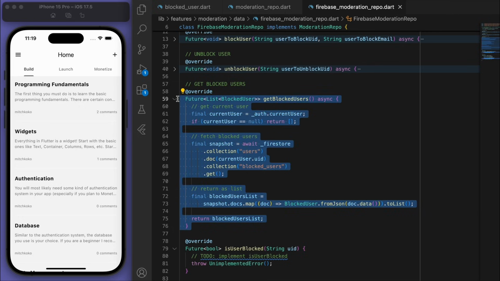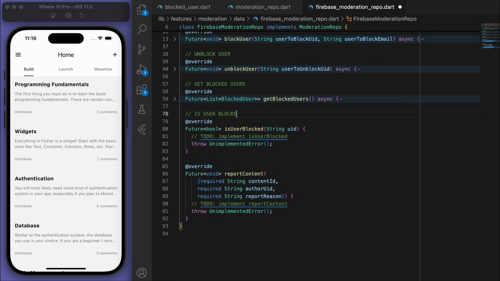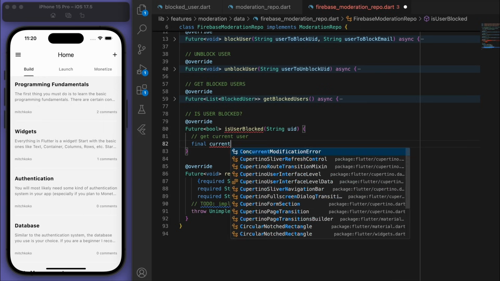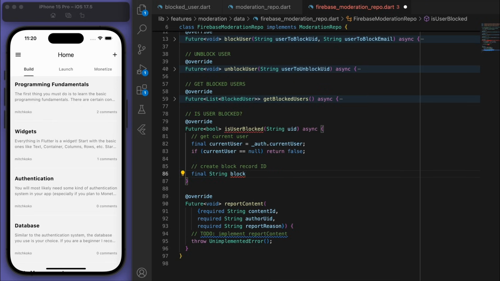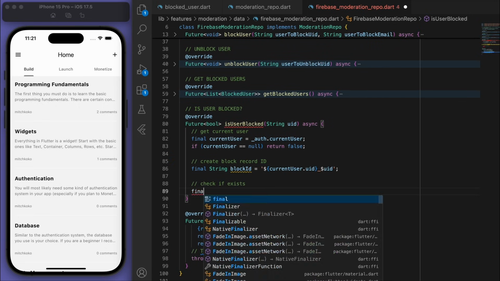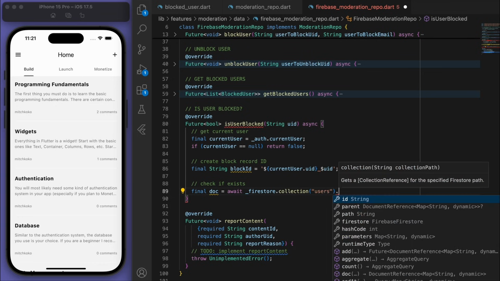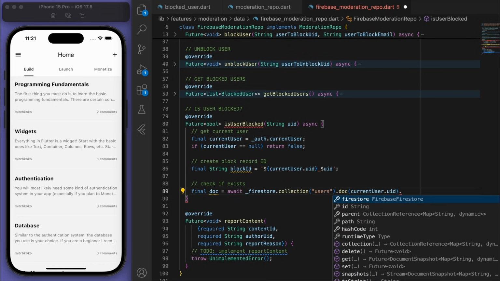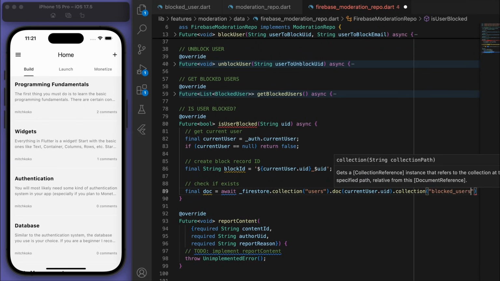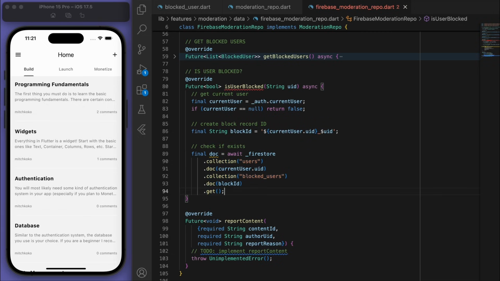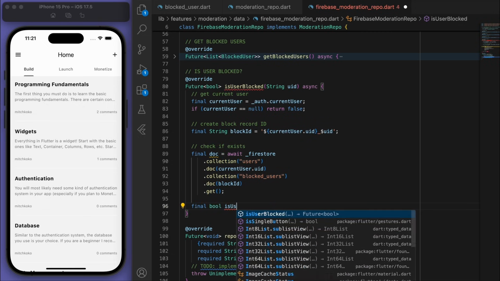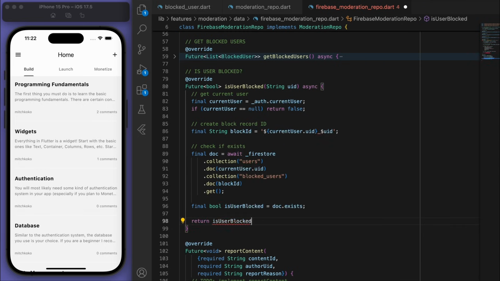Cool. And then finally, this one will also be helpful just to know if this user is blocked or not. And see if we have a relationship with this other person. And so we're going to go to our user collection and just see if we have that person in the blocked user list. And so we're going to return a Boolean. Nice.